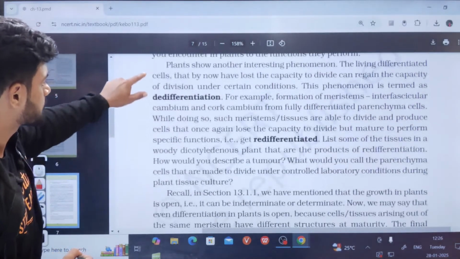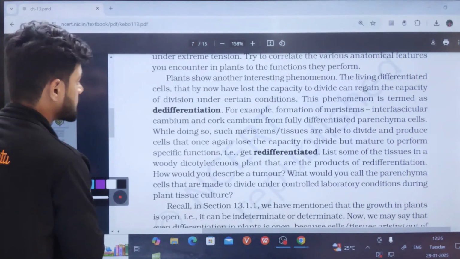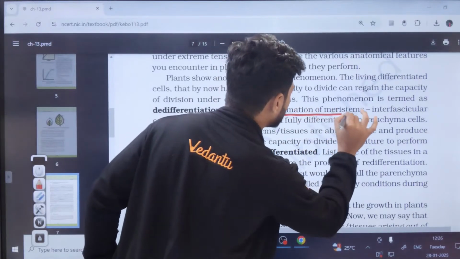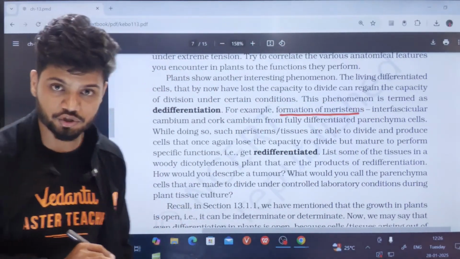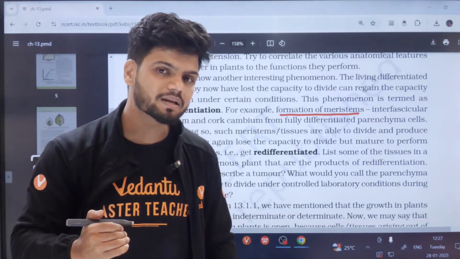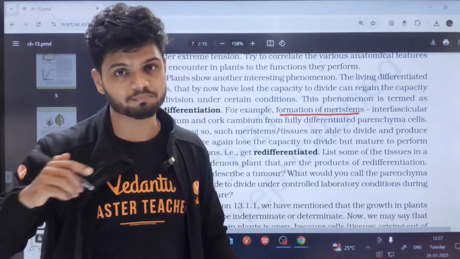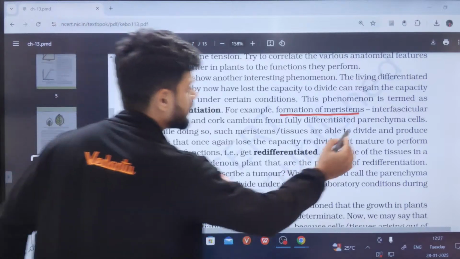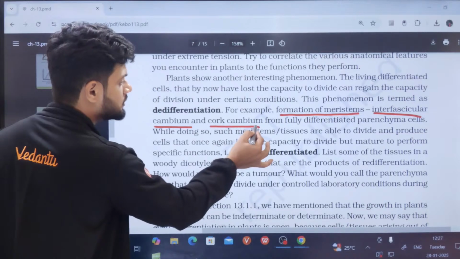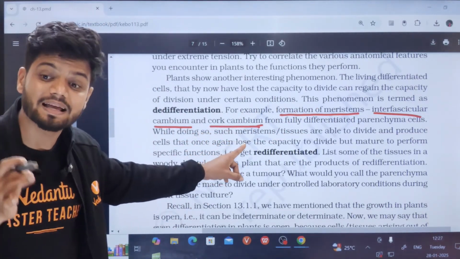Dedifferentiation. See here, formation of meristem. I told you, after dedifferentiation we get secondary meristem. If you remember anatomy, under secondary meristem we learn something called interfascicular cambium and fascicular cambium, and cork cambium. These, students, are the secondary meristems which are involved in secondary growth.